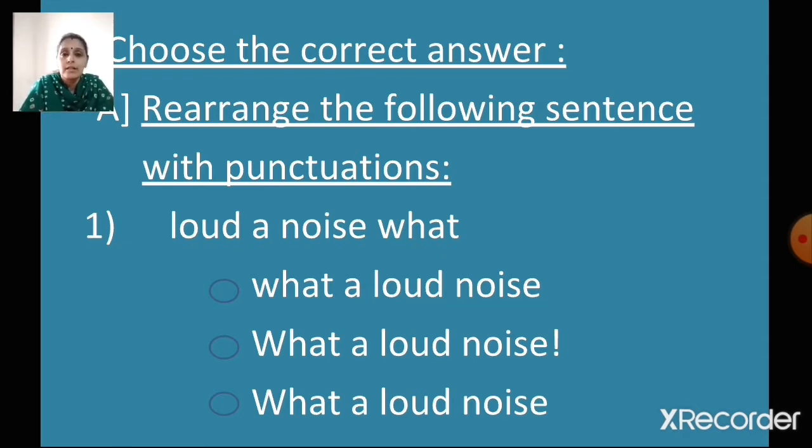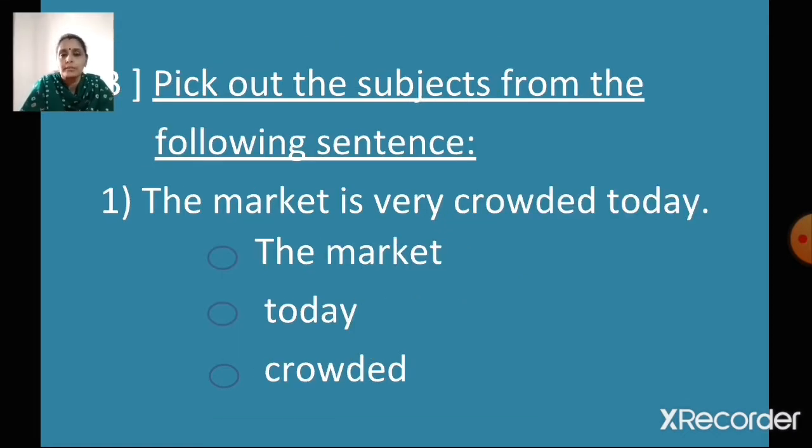The first letter is capital and we have an exclamation mark at the end. What a loud noise. Right? Let's go to the next one. We'll select the correct option. Whichever one is the correct one, you will click and select it. And then we go to the next one.